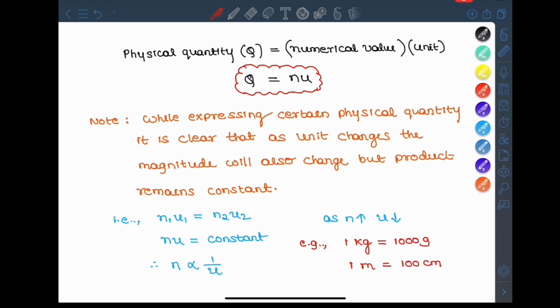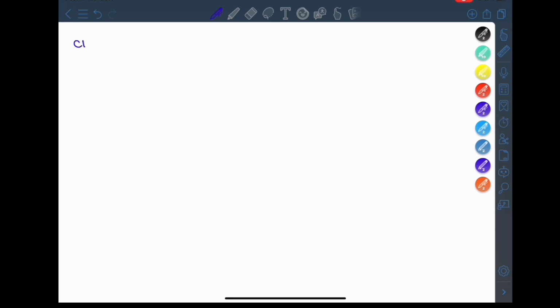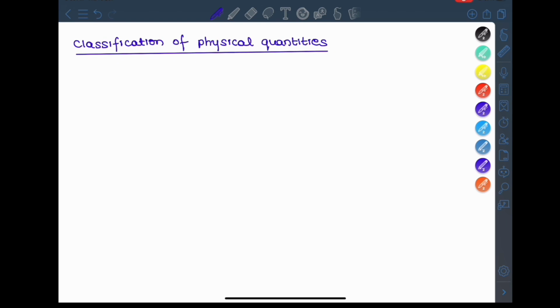Now, classification of physical quantities. How can we classify physical quantities? First, on the basis of directional property, that means using direction we can classify physical quantities into two types: scalar and vector.